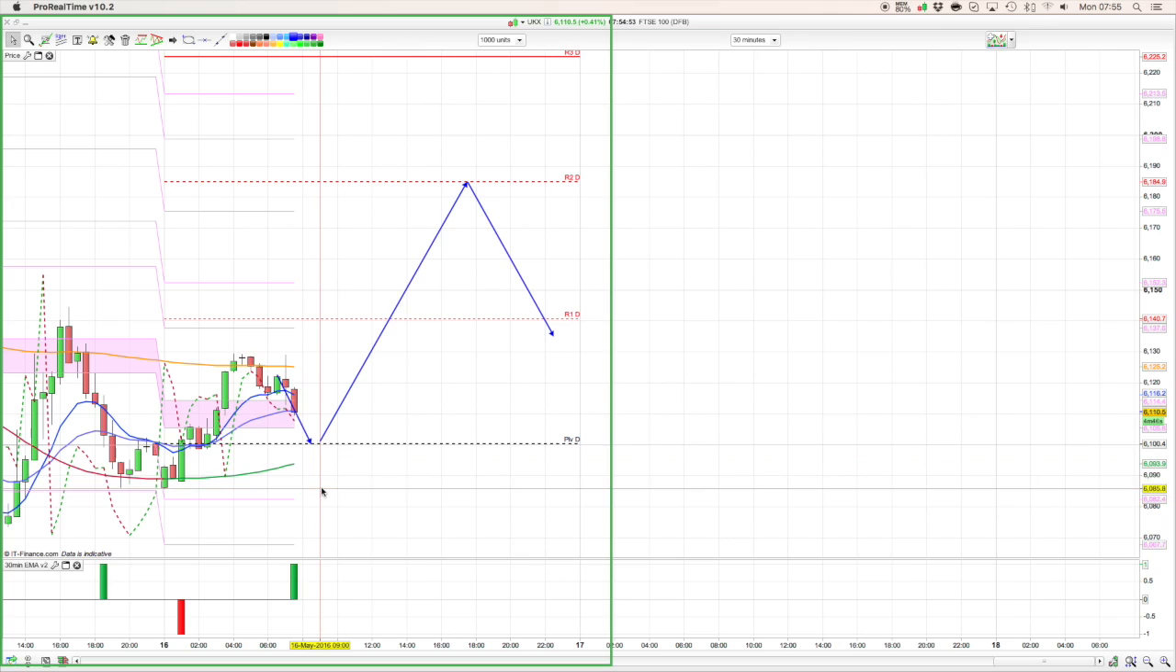If that breaks, then I think we'll see 6060, which was Friday's low, and then possibly lower. We've got Bianca channel support at 6040 and also down at 5984. So if the bears really go for it today, we may see that area.